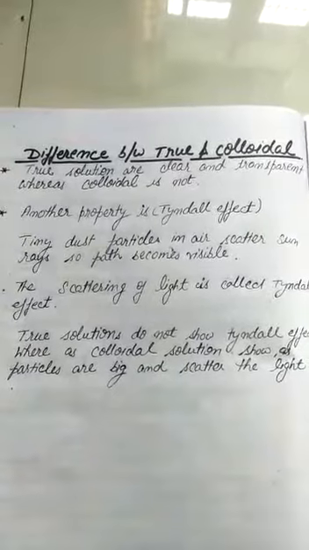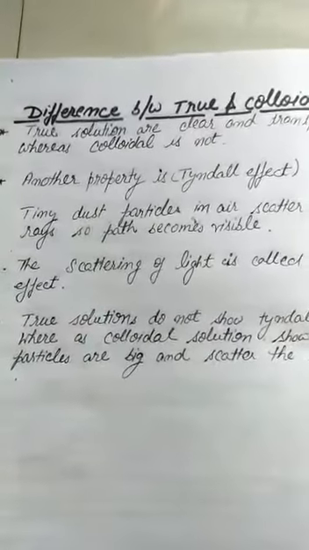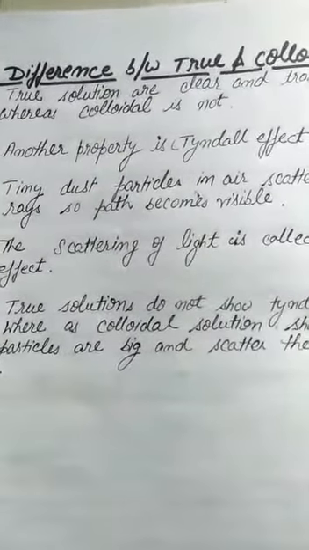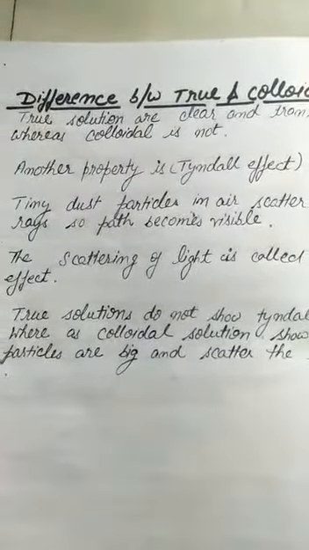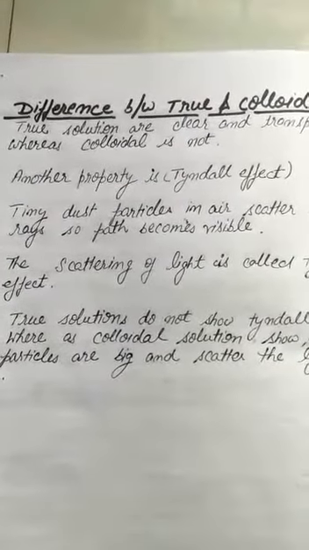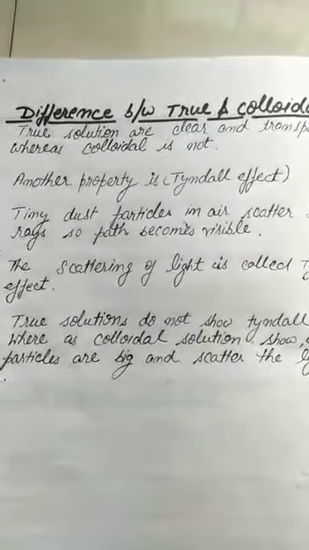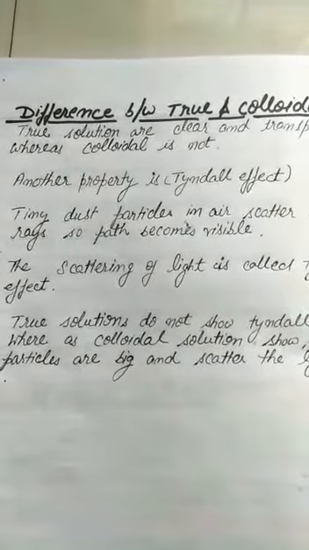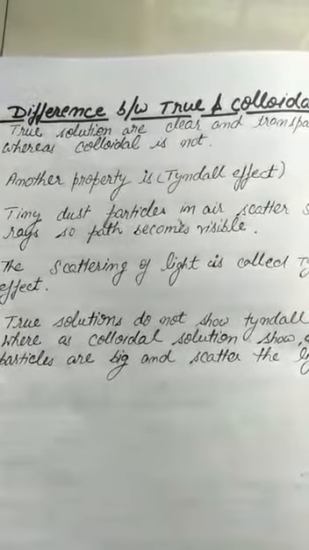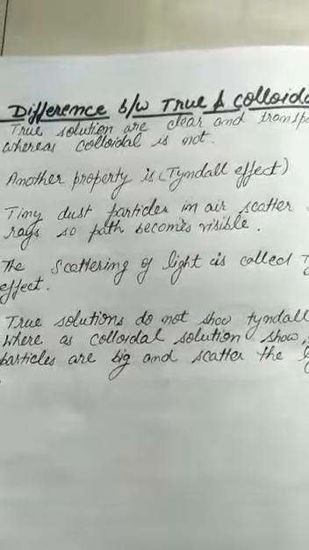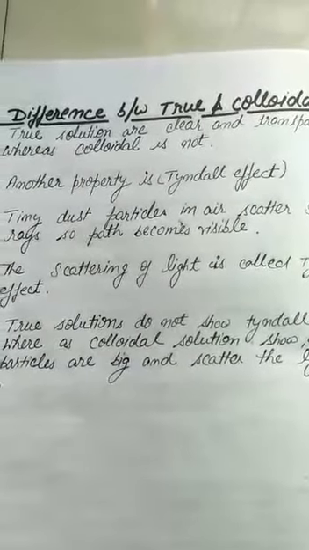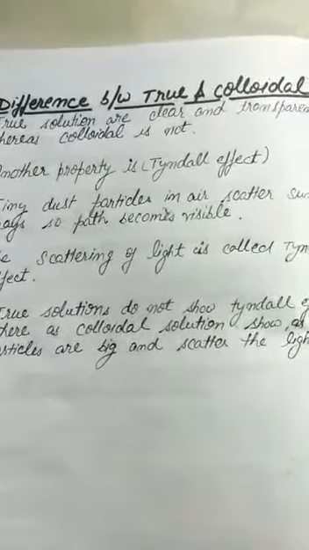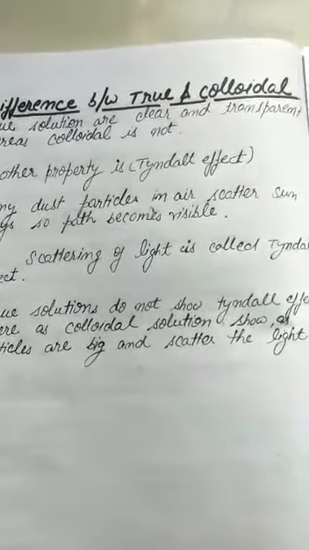Scattering of light is called Tyndall effect. The true solution does not show any Tyndall effect, whereas a colloid shows particle scattering, that is Tyndall effect. So this is the basic difference between true solution and colloidal solution.